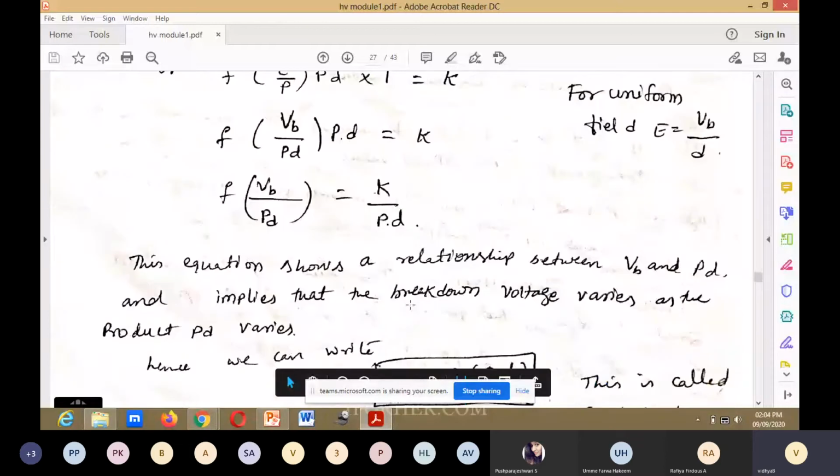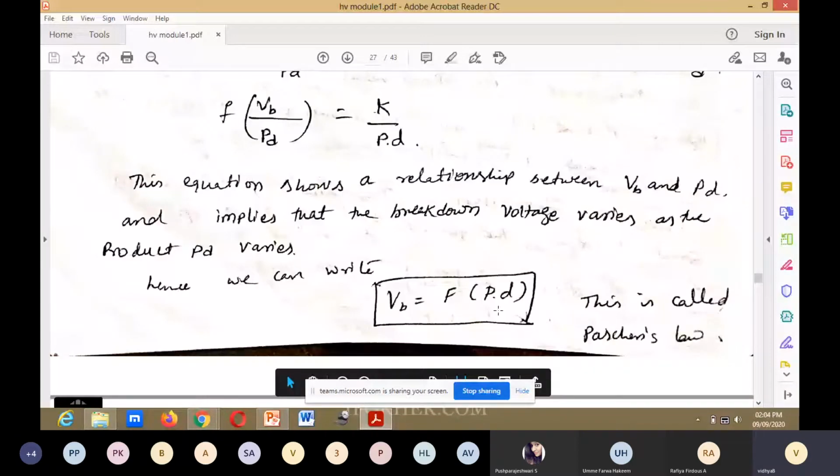This equation shows a relationship between VB and PD and implies that the breakdown voltage varies as the product PD varies. VB is equal to a function of P into D. This is called Paschen's law.